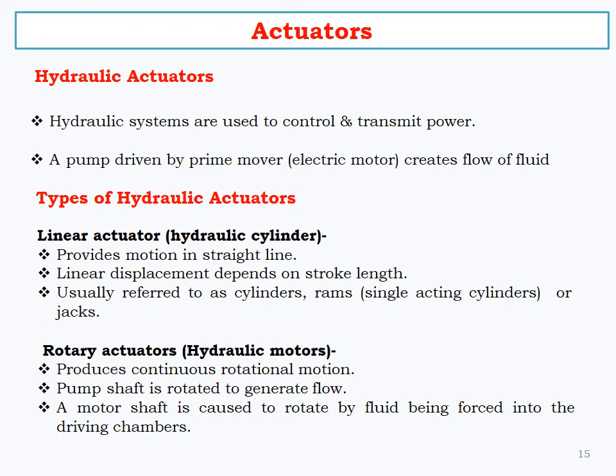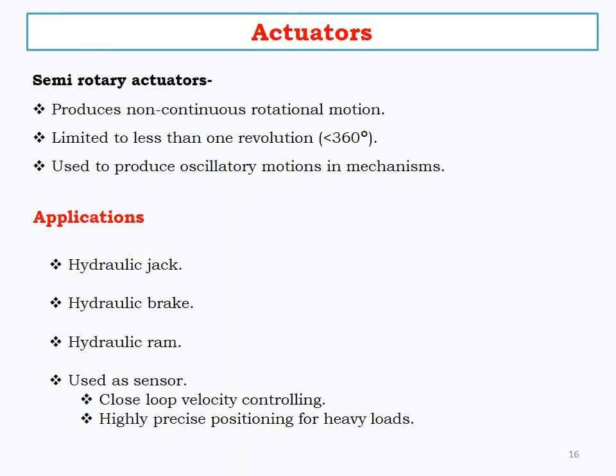First one, hydraulic actuator. Hydraulic systems are used to control and transmit power. A pump driven by the prime mover creates the flow of fluid. By controlling the flow of fluid, we can transfer the energy into linear or rotary motion. That is a hydraulic actuator, for example linear actuator and rotary actuator. Linear means it provides motion in a straight line. Rotary means it produces continuous rotational motion. Examples are hydraulic jack, hydraulic brake, hydraulic ram.